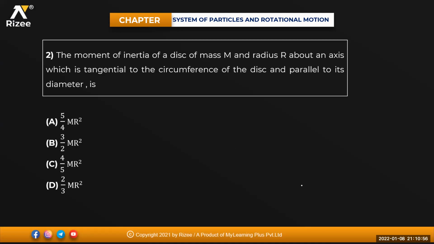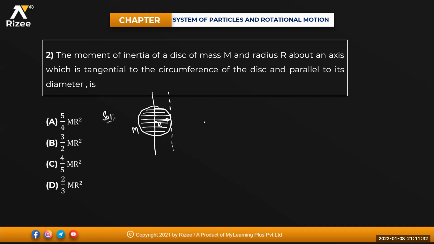The moment of inertia of a disk of mass capital M and radius R about an axis which is tangential to the circumference of the disk and parallel to its diameter will be equal to how much? We have got a disk, beta. This is your disk, R. So this is your total disk. Mass of this one is capital M, radius is R, about an axis which is tangential to the circumference. That means somewhere here. And parallel to its diameter, that means completely passing through the diameter.